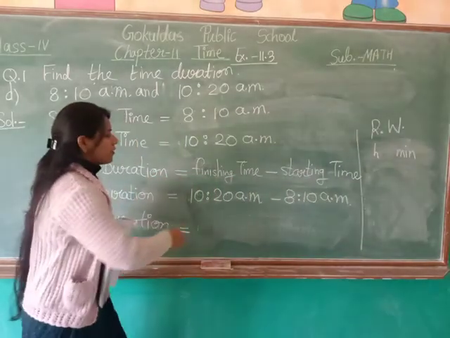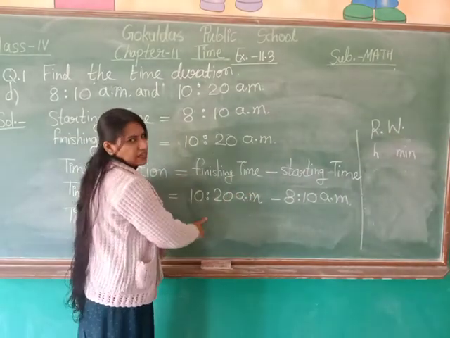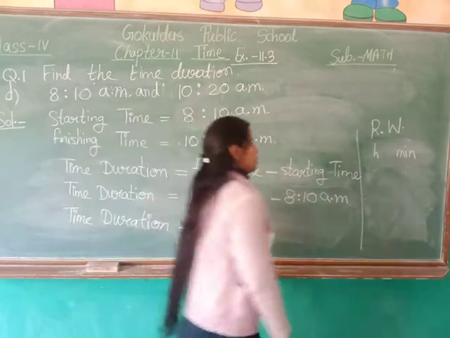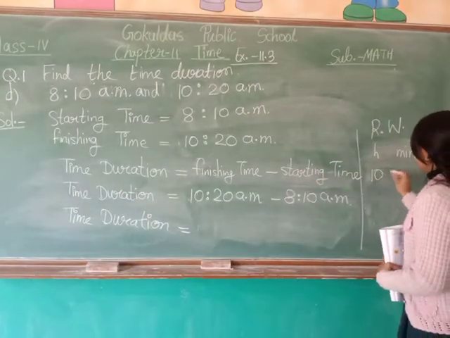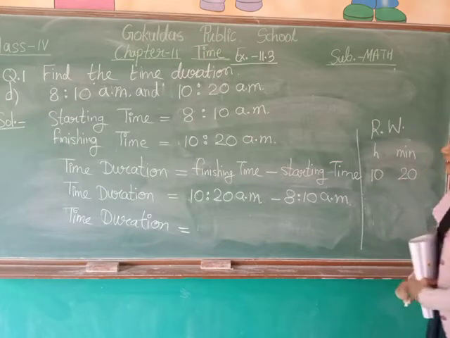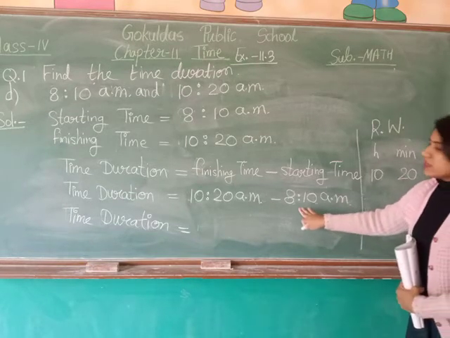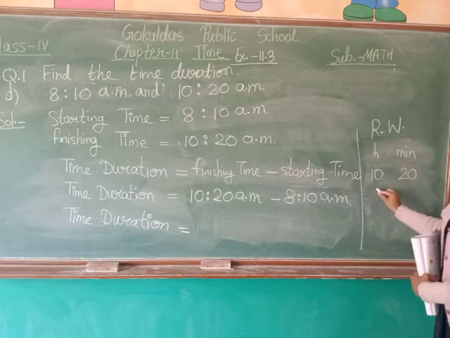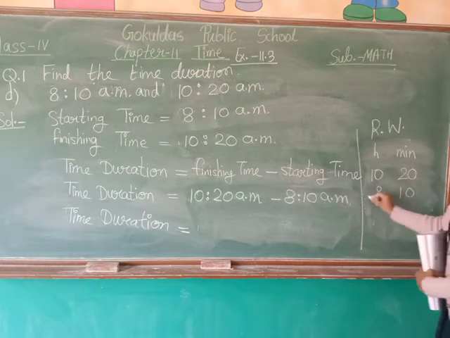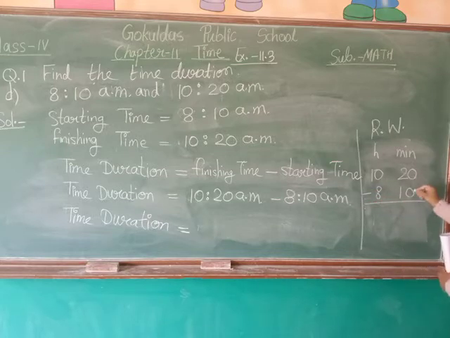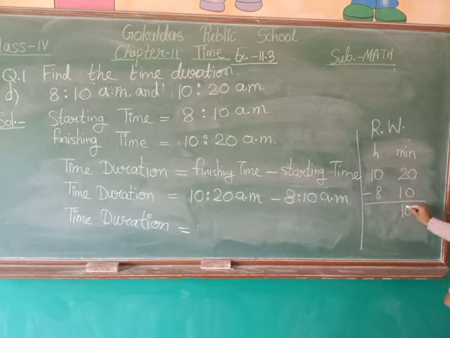Okay. Now after putting the values in rough work, arrange these timings in column wise. First time is 10:20, so write 10 in hours column and 20 in minutes column. Next timing is 8:10, so write 8 in hours column and 10 in minutes column. Now subtract that. 20 minus 10 is 10. 10 minus 8 gives you 2.